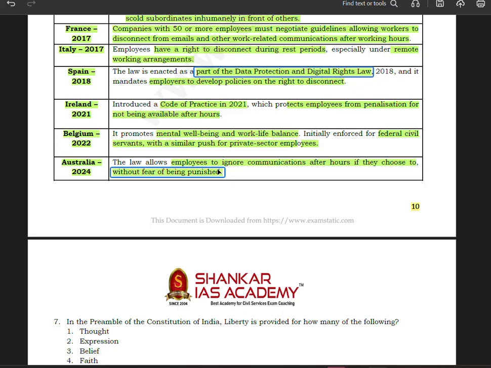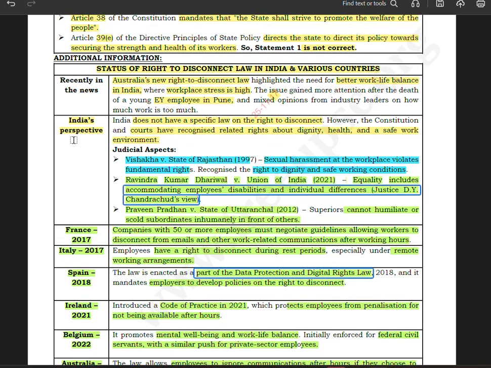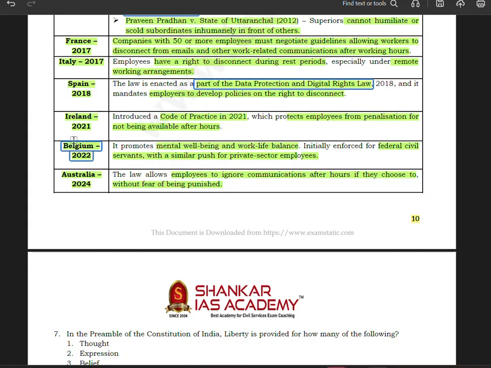Australia, Belgium, France, Italy, Ireland, Spain. I hope you remember at least two, France and Australia. Though most likely there will be no question on this topic this year, we can't expect anything with certainty. We can't have anything called certain in the UPSC examination. So remember France, Italy, Ireland, Australia, Belgium, and Spain.